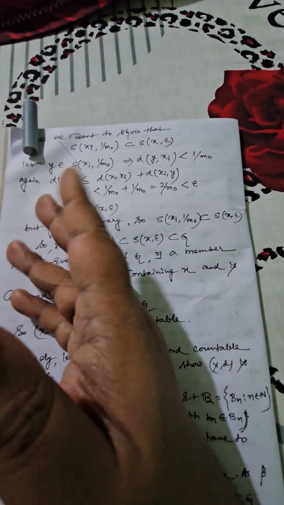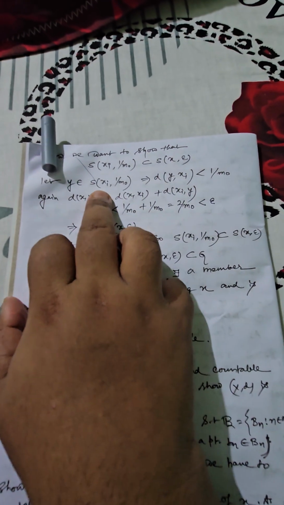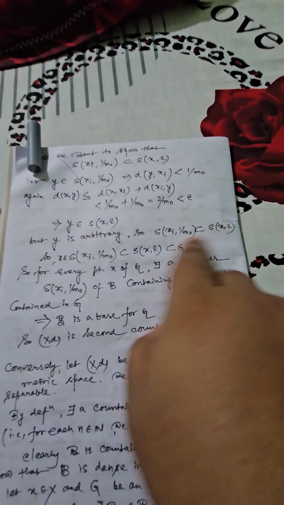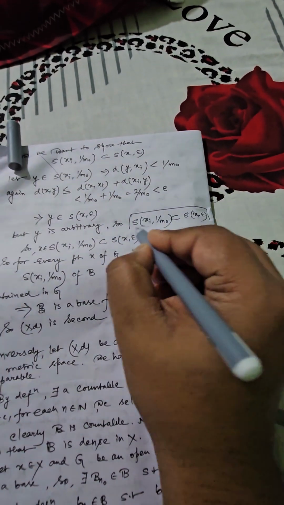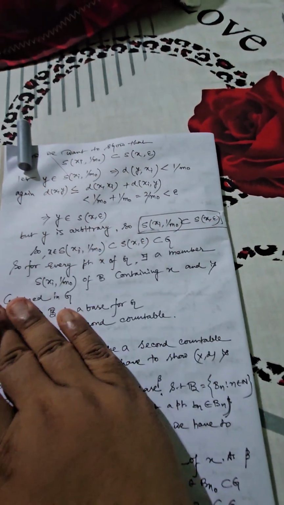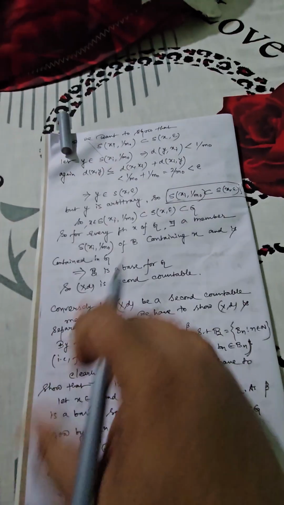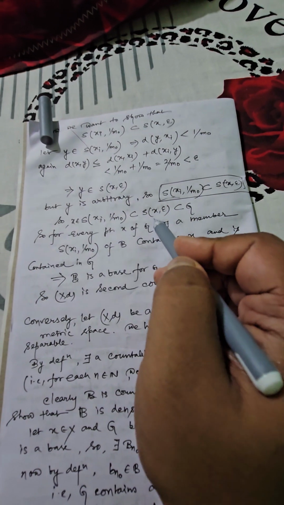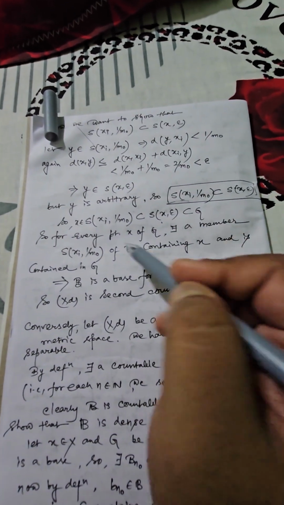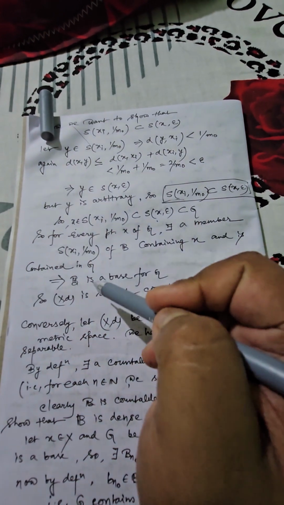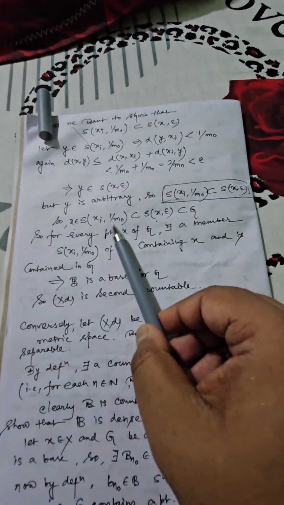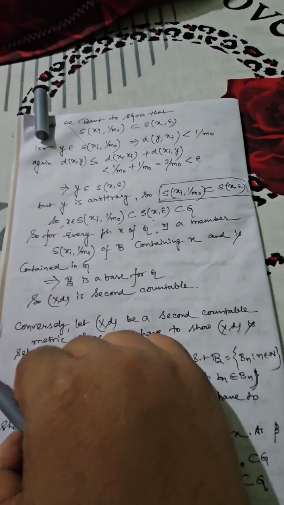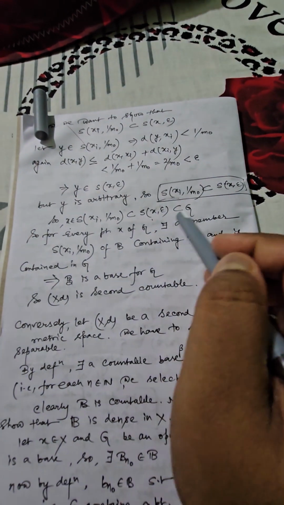So technically y is an arbitrary element that you have taken from this open ball. Ultimately you have shown it is a part of S of x comma epsilon, and hence this open ball must be contained within S of x comma epsilon. Now you can select any arbitrary point x present in this structure. Technically it is part of S of x comma epsilon, which is again contained in G. So every point like x taken from G is definitely a member of S of xi comma 1 by m naught. But actually it is a part of what? B, our collection. That means it will contain the point x and is itself contained within G.